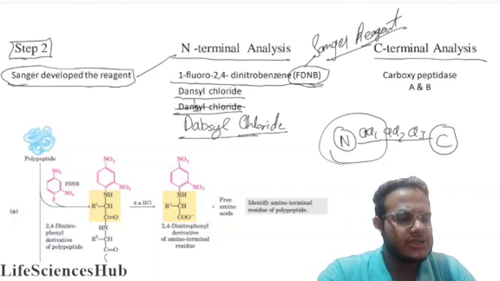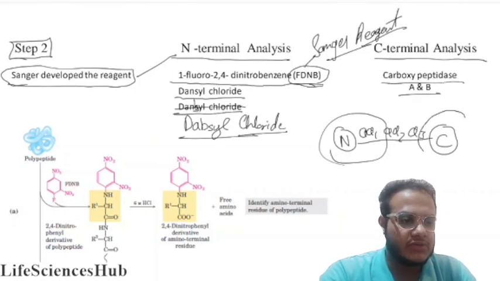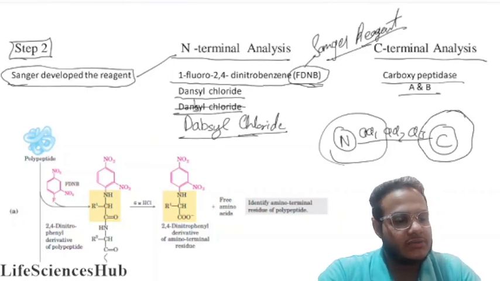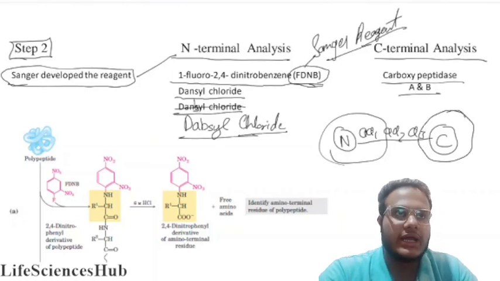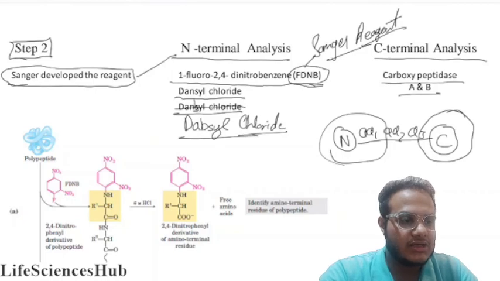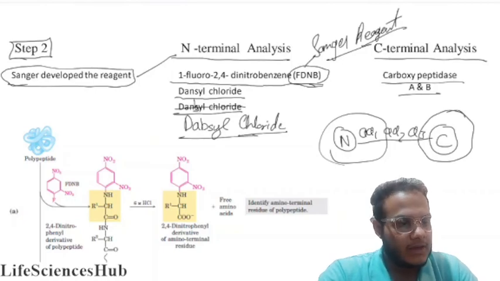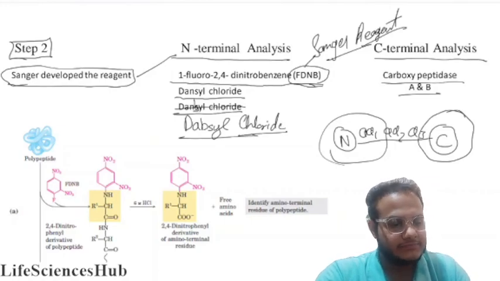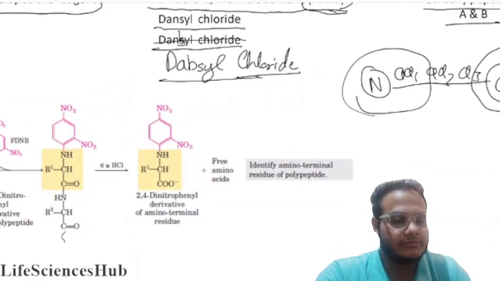You can also do the C-terminal analysis. How can you do it? With carboxypeptidase. It is an exopeptidase, which cuts the C-terminal amino acid. So how is it done? Let us see, I'll zoom the diagram.